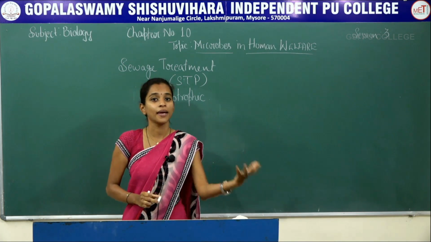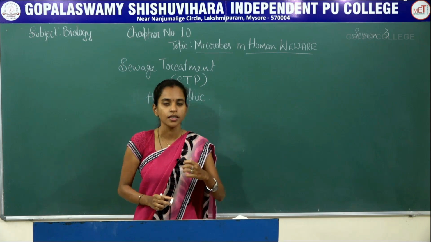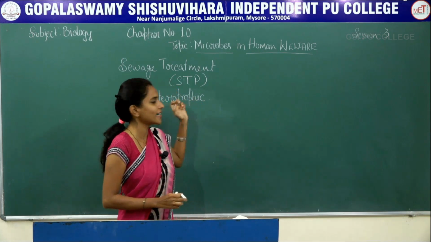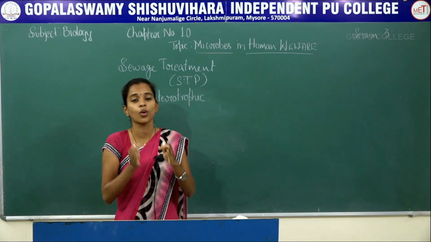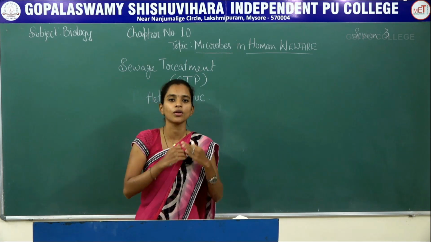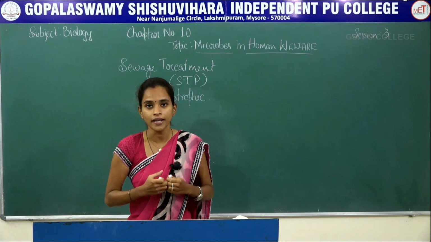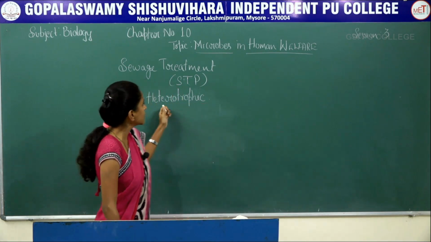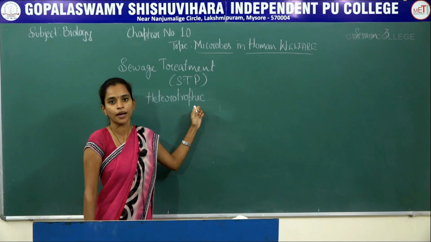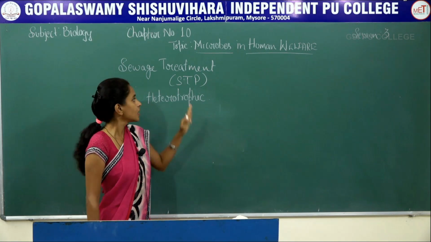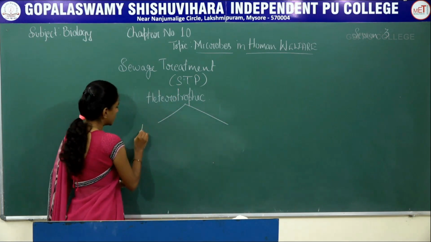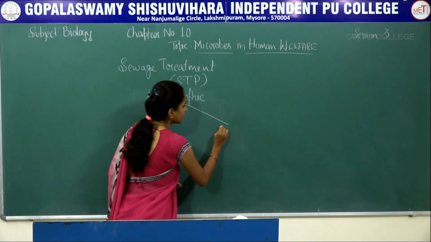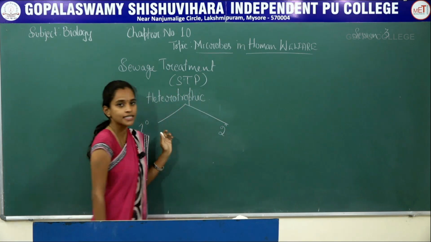That may be damaging to us if we consume that water, but the organic matter will be consumed here. That means one organism is dependent on another organism to obtain food. Here this heterotrophic microbe should be treated well. That can be done by two different methods. One is primary treatment, another is secondary treatment.